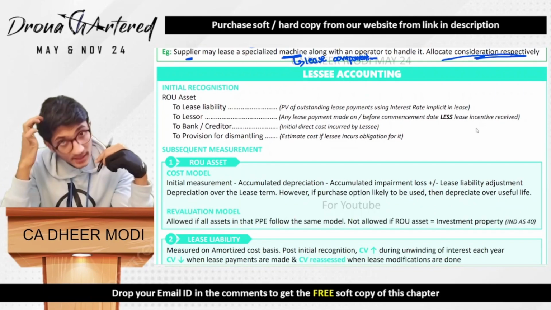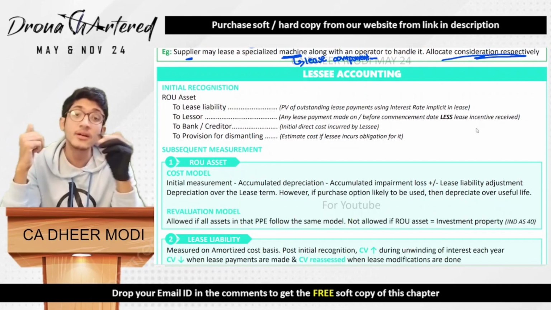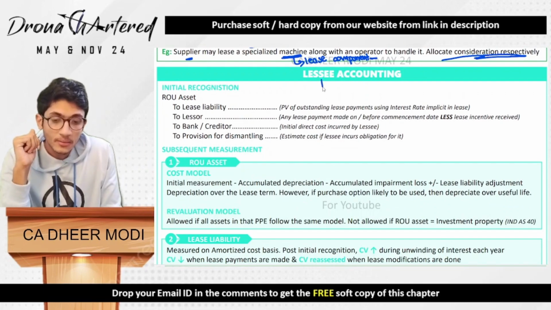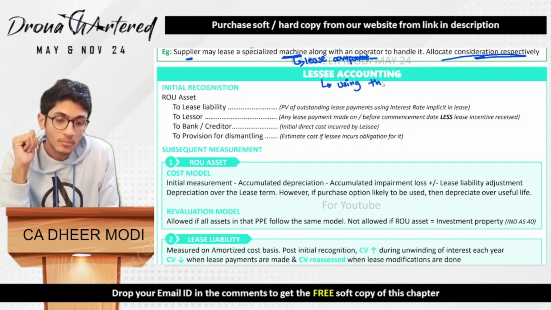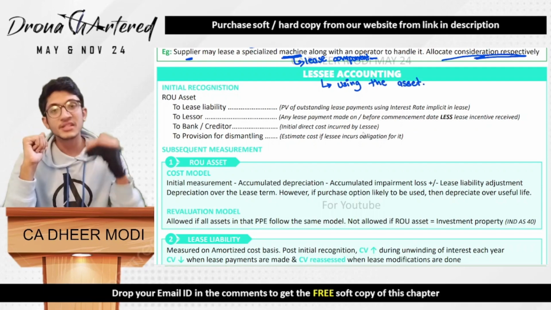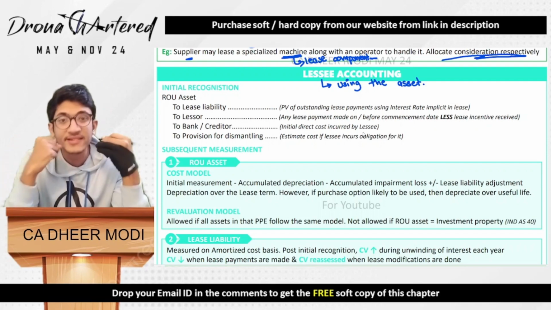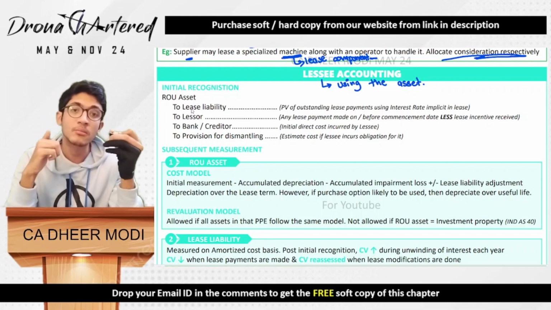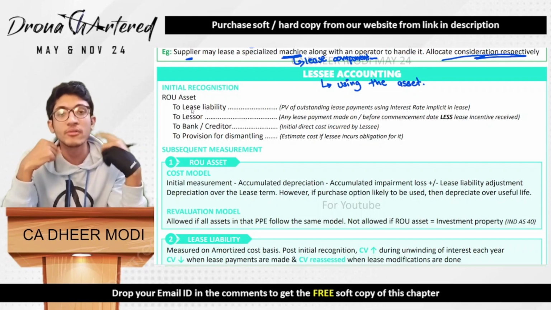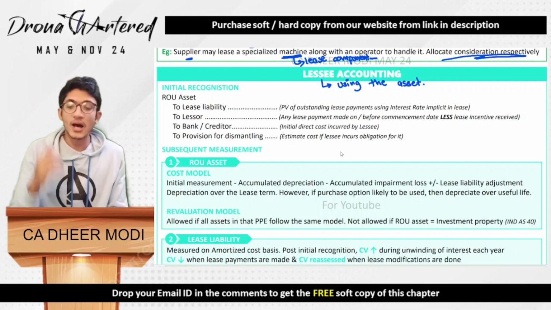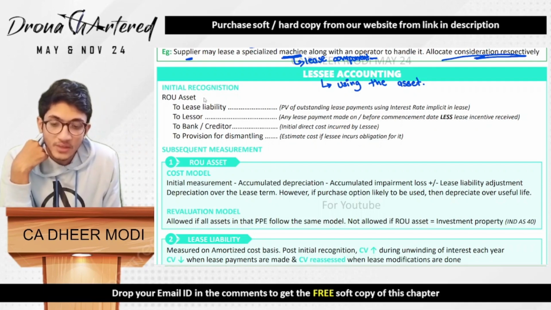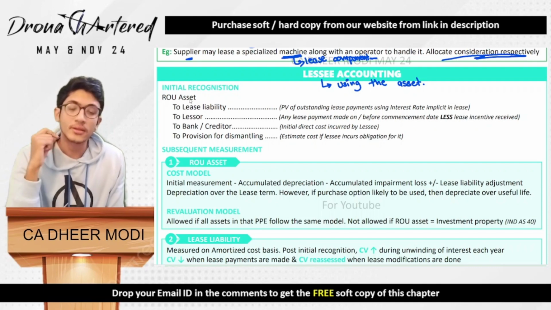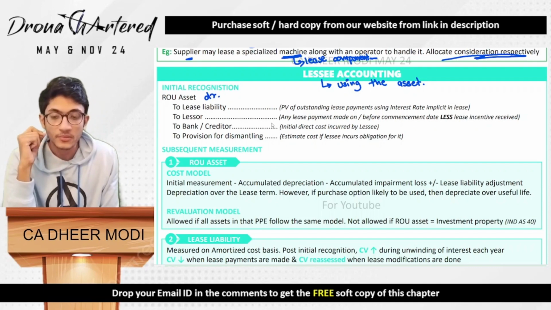Okay, now let's understand the accounting in the books of lessee. Who is the lessee? Lessee is the person who is using the asset. Okay, so the initial recognition is basically when he gets the asset. We cannot identify the asset in our books because the asset is not ours. So what we will be identifying is your ROU asset. ROU stands for right of use. So right of use asset is debited in your books.